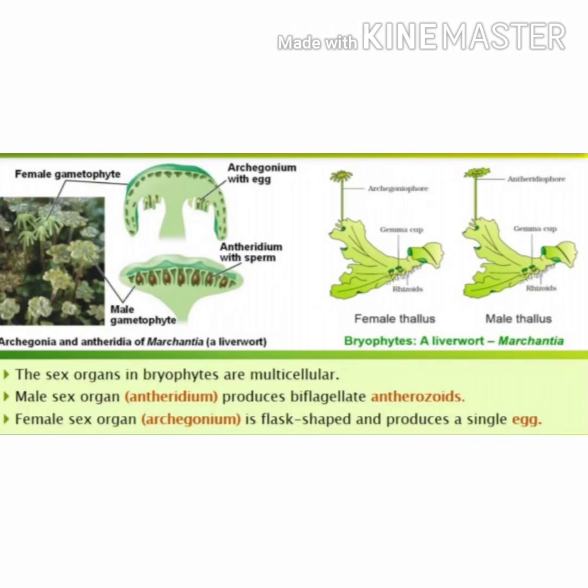In bryophytes, gametes are of two types. The male gametes are called anthrozoids, female gametes are called egg. The anthrozoids are produced inside a sex organ called antheridium, and eggs are produced inside a flask-shaped structure called archegonium. The sex organs in bryophytes are multicellular. The sex organs are antheridium and archegonium, and the gametes are anthrozoids and egg.